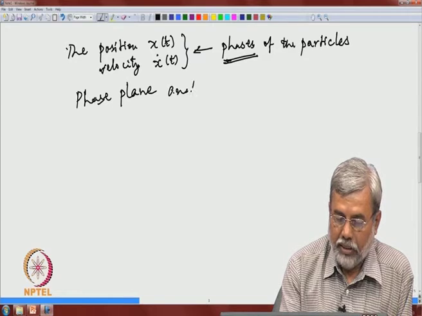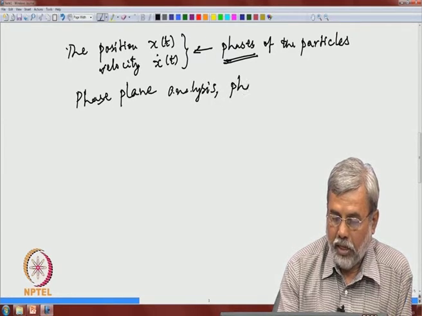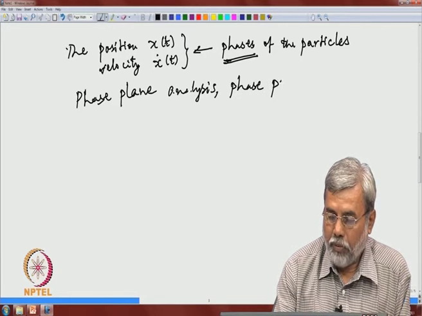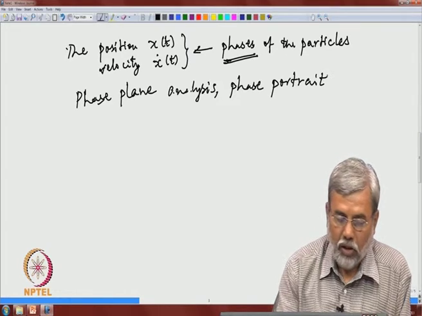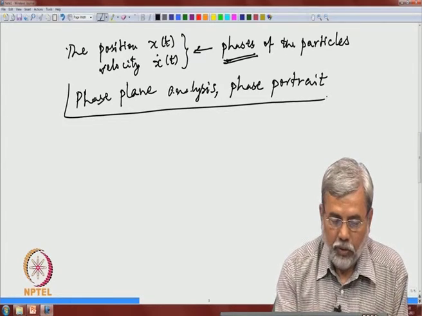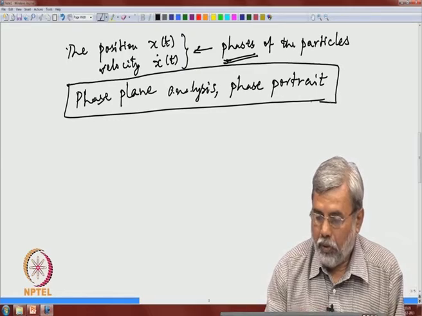Phase plane analysis and phase portrait refer to this analysis and description of all the orbits,